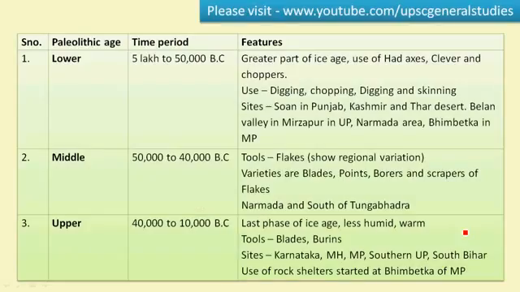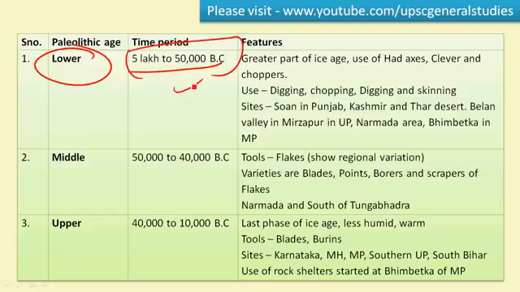As I mentioned earlier, the Paleolithic culture is divided into three phases, that is lower, middle and upper Paleolithic culture. For lower Paleolithic culture, the time scale runs from 5 lakh to 50,000 BC, that is 500,000 to 50,000 BC, and it occupies a greater part of the Ice Age of the Pleistocene.